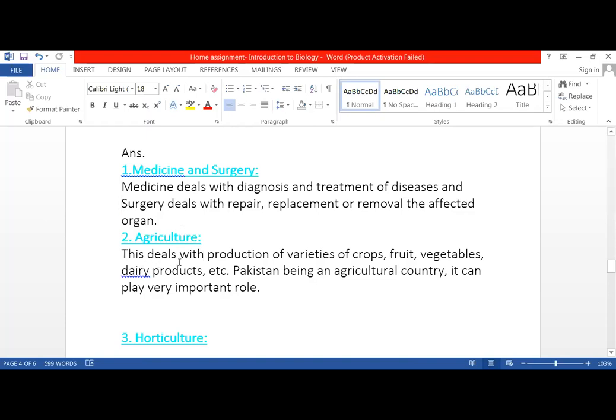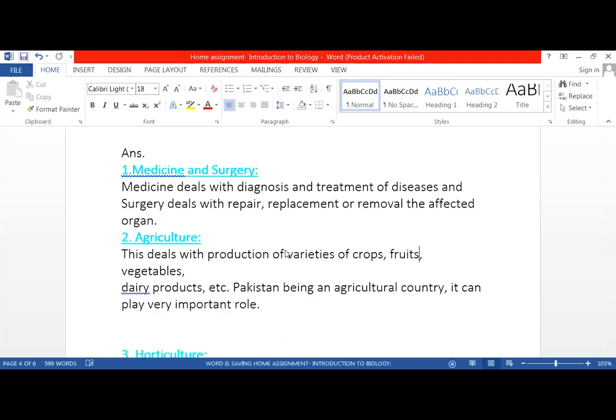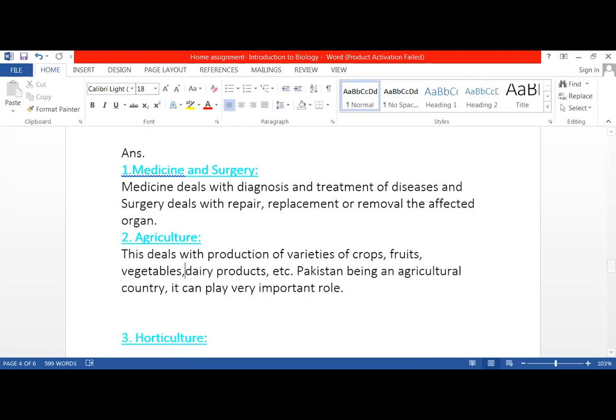Agriculture deals with the production of varieties of crops, fruits, vegetables, dairy products, etc. Pakistan being an agricultural country, it can play a very important role.